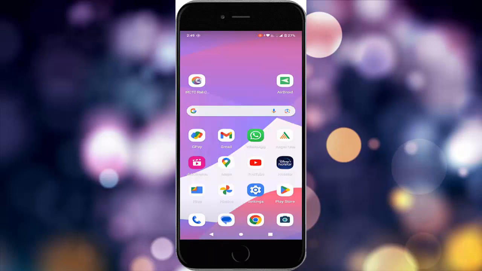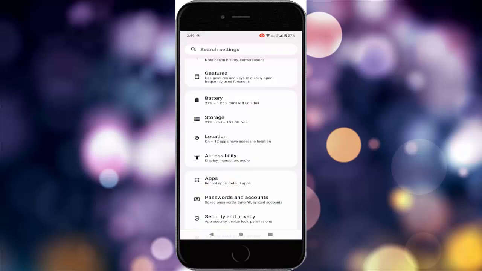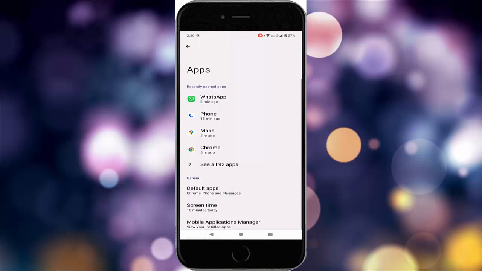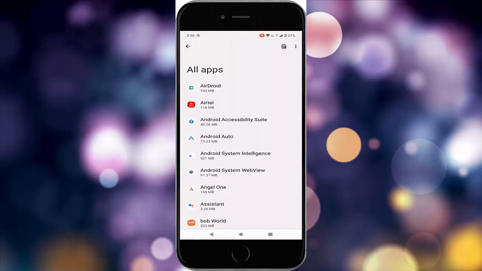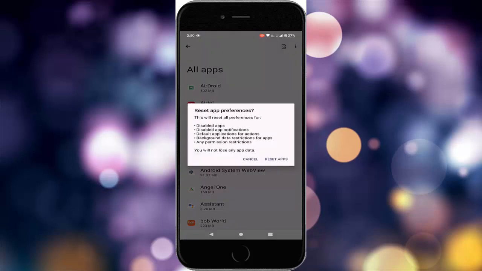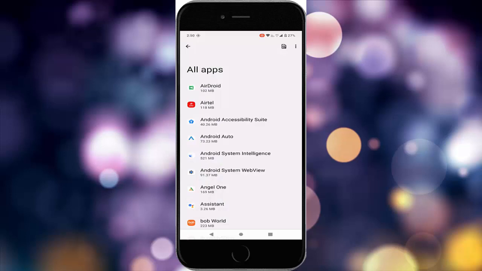The fifth method, check the Bluetooth devices, and the sixth method, reset the app preferences. So for this guys, once again go to settings, go to apps and go to see all apps. Now here tap on three dots and tap on reset app preferences and finally tap on reset apps. After this, once again restart your device and try.